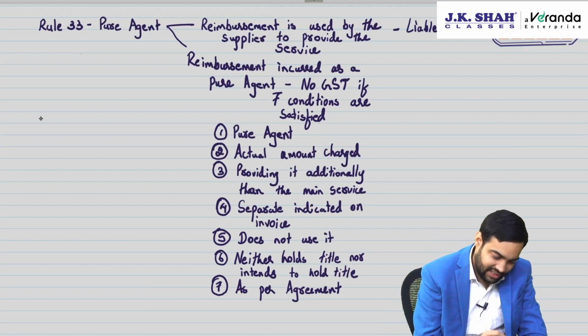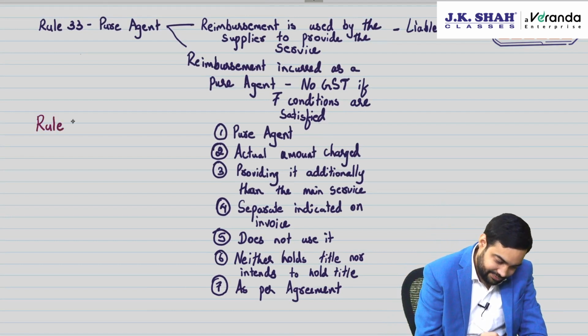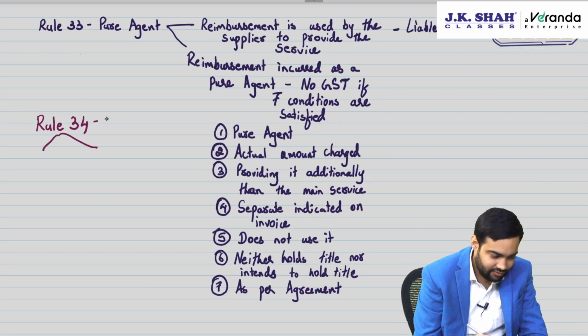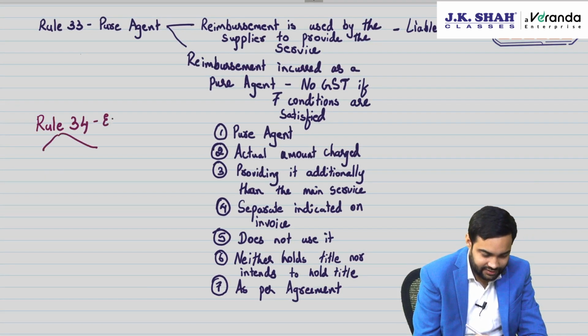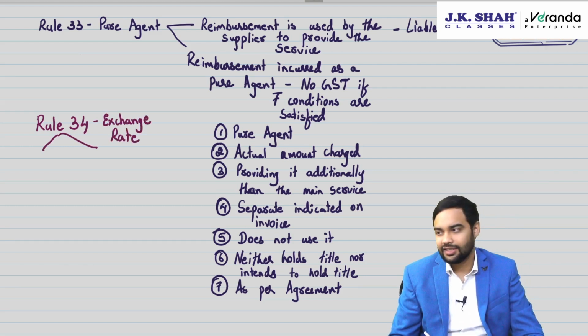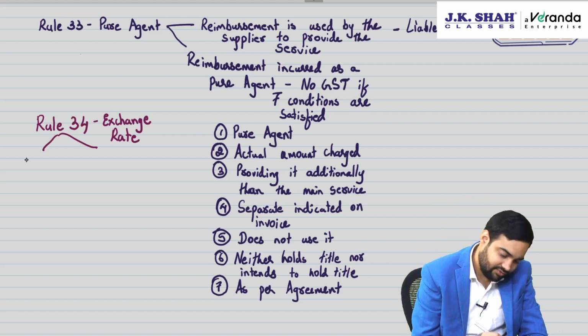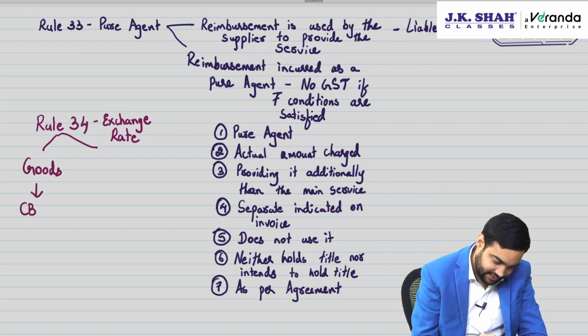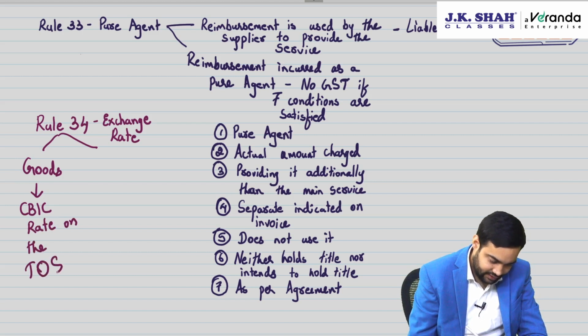Then you have Rule 34. Rule 34 talks about exchange rate. Which exchange rate should be used to convert foreign currency into INR? Rule 34 says that if it is goods related transaction, then CBIC rate on the TOS, time of supply.